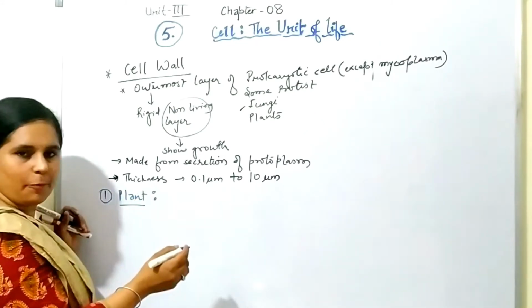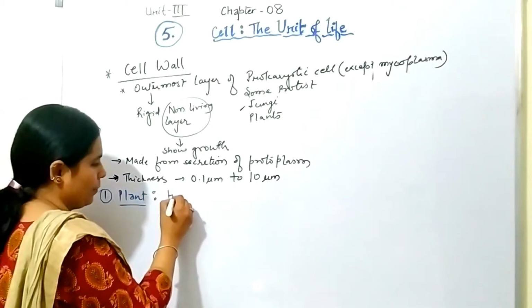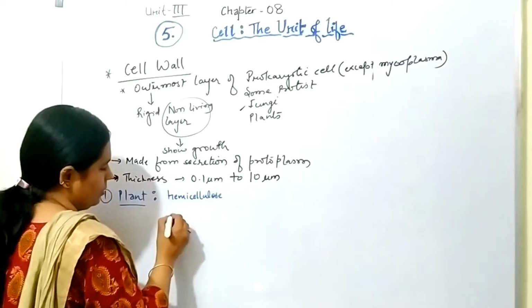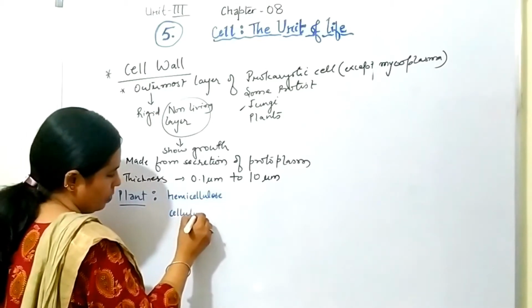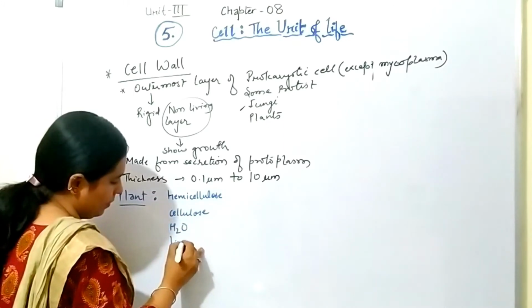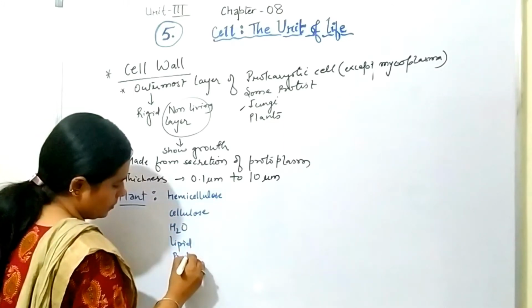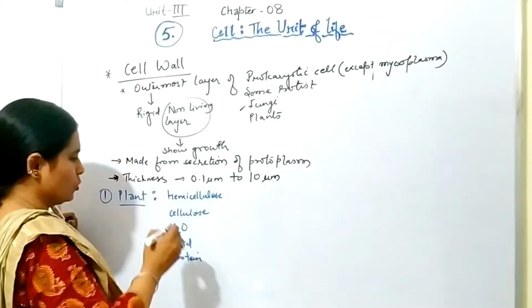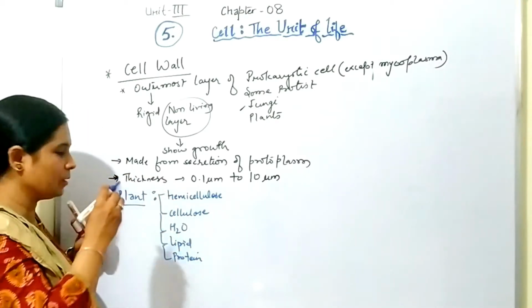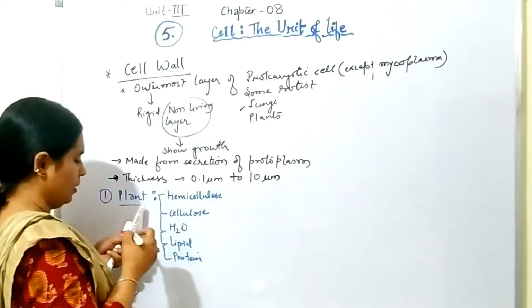So in case of plant, you will see hemicellulose, cellulose, water, lipid and protein is present. Okay, so these are the different molecules which are present in the cell wall of plant.